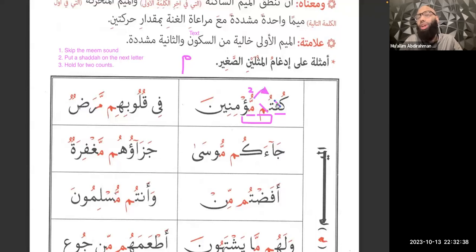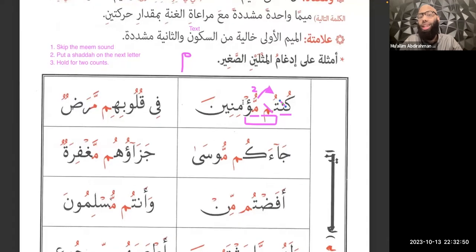So even if you didn't know the rule al-idgham for meem as-sakina, you'd still be able to read this correctly because it still works within our rules that both sukun and shadda connect to the last letter before it that had a haraka. So in this case, the meem is going to connect to the ta. All right, so here we have another one.